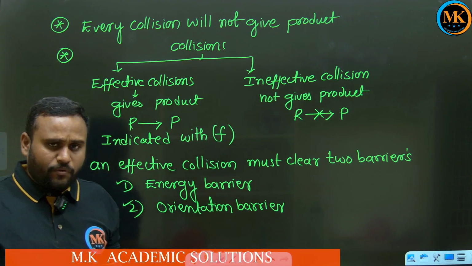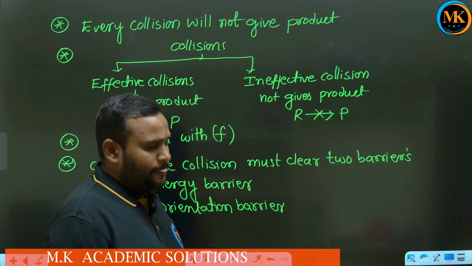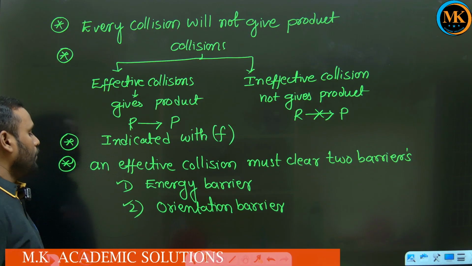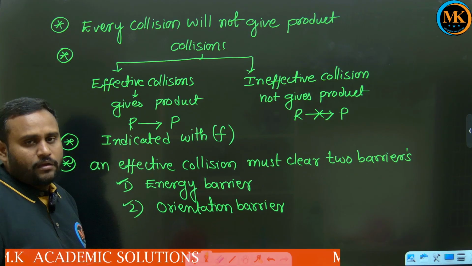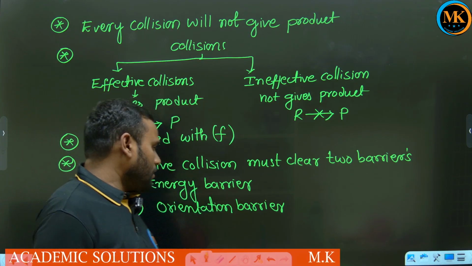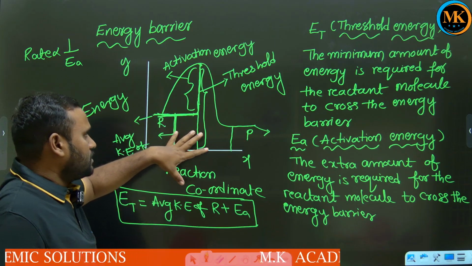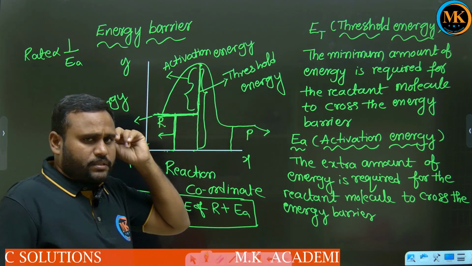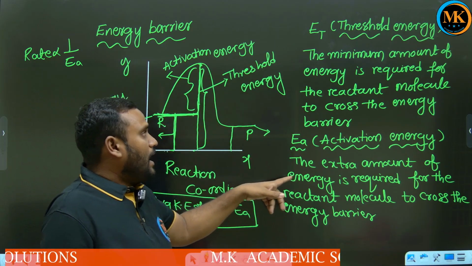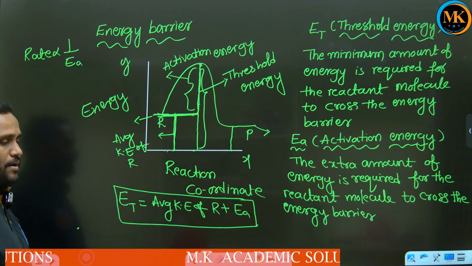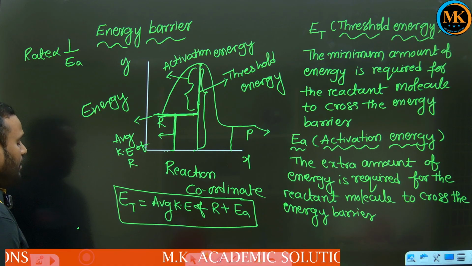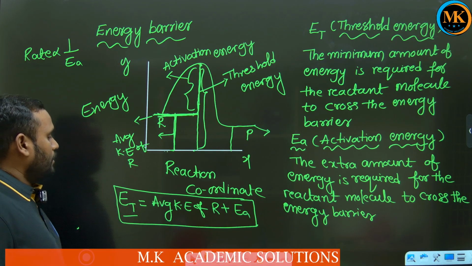If a collision is to be an effective collision, it must cross two barriers. One is the energy barrier, another one is the orientation barrier. What is the energy barrier? We have learned what is the threshold energy, what is the activation energy, and what is the average kinetic energy of the reactant.